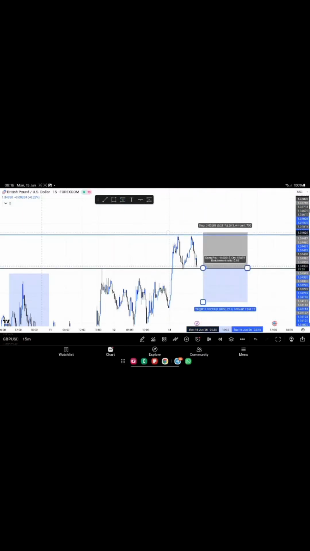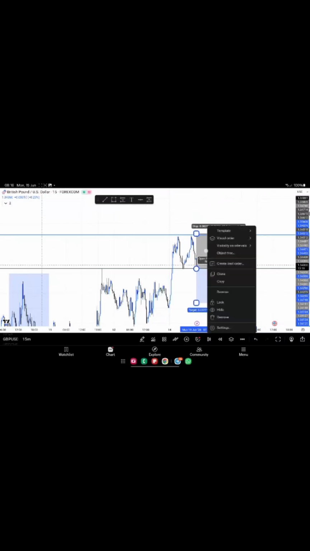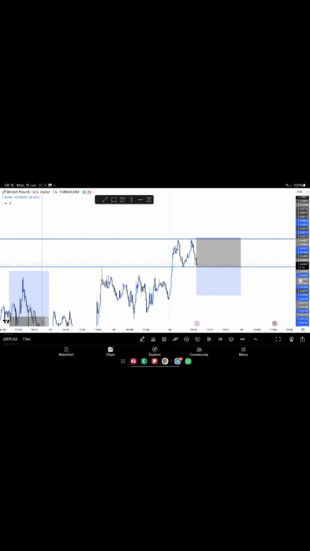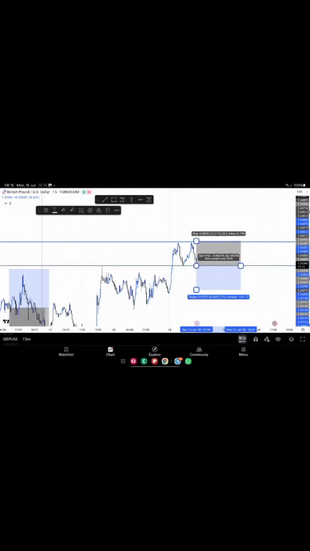So I saw a selling opportunity on GBPUSD. That's what I'm currently trading today. So my sell analysis is on GBPUSD, of which I took my sell.